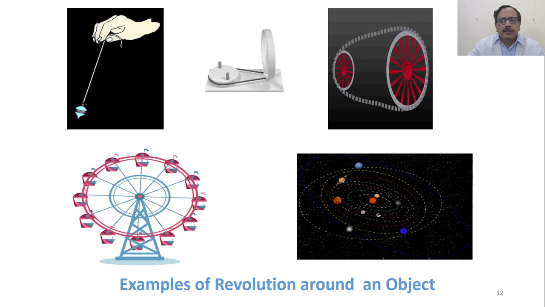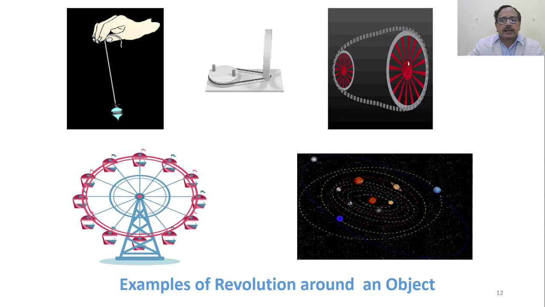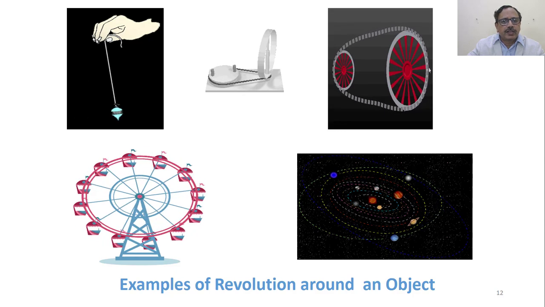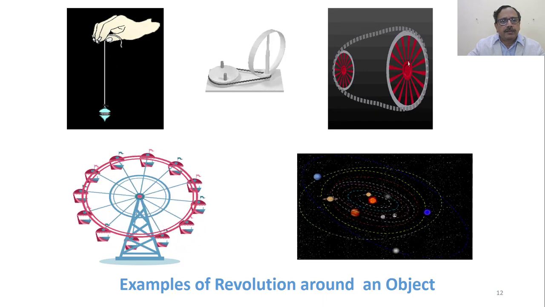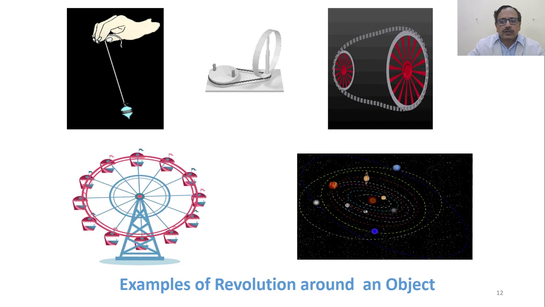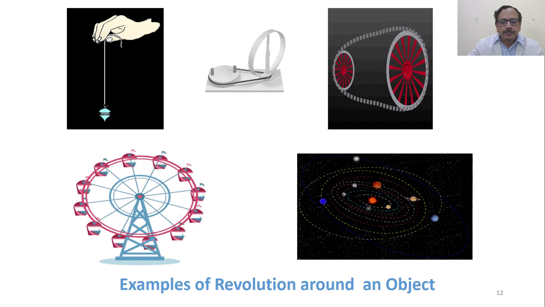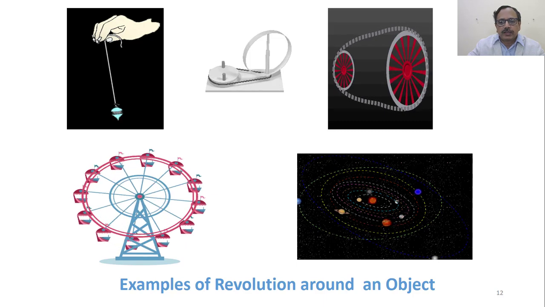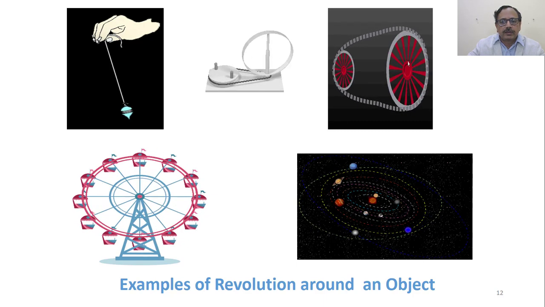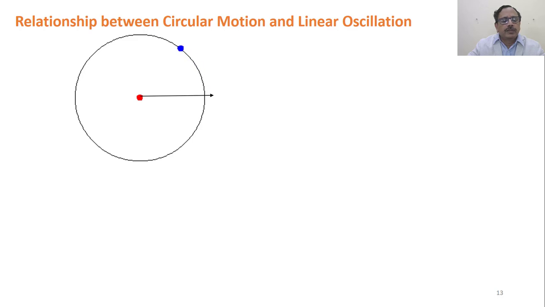Examples are cycling, a giant wheel, rotating an object tied with a rope by hand, or in the solar system the revolution of various planets, planetary motion. These are all revolutions. If we want to see how these revolutions and vibrations can be put forth in a graphical manner, we need to establish the relationship.